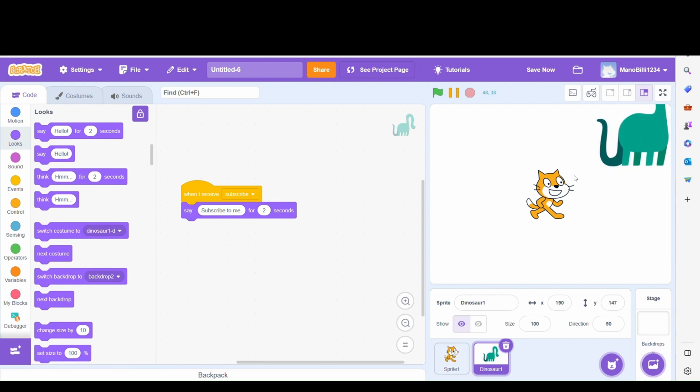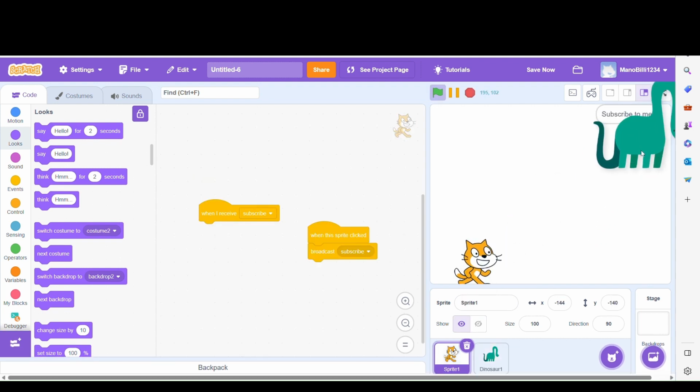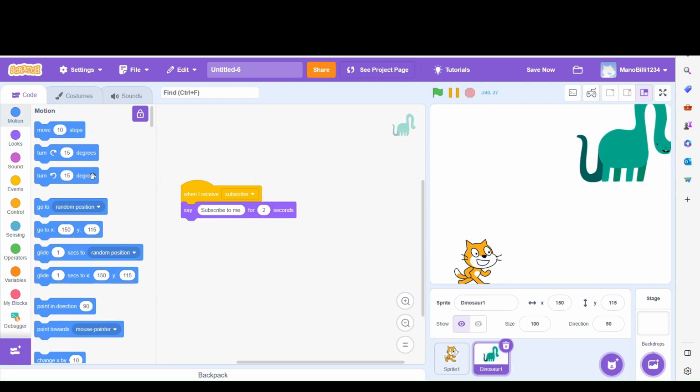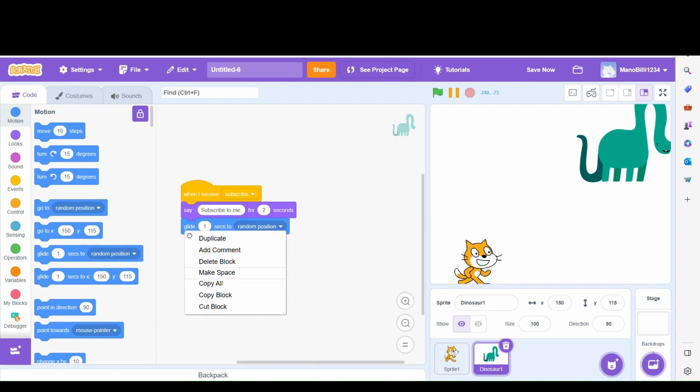And I want this character to go to a random position multiple times. Then I'm just gonna glide it, 2 times is better.